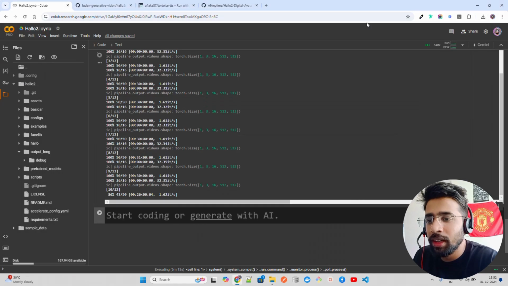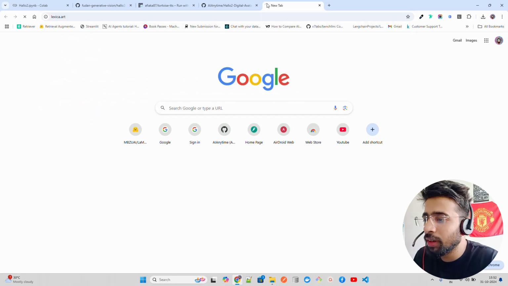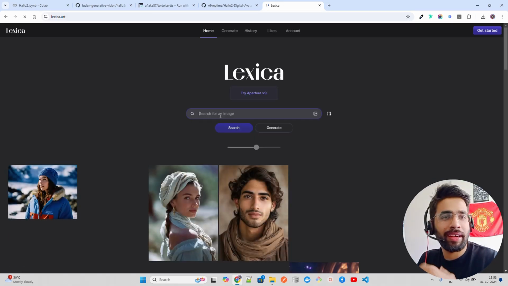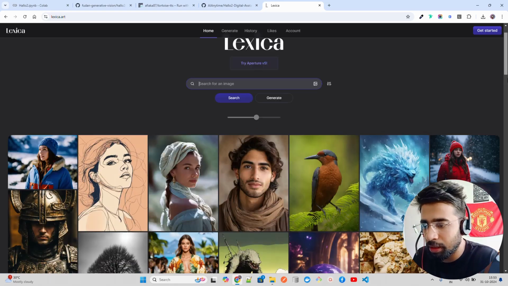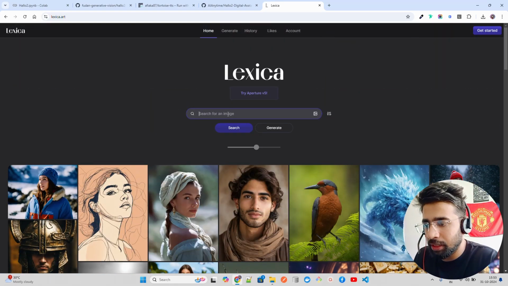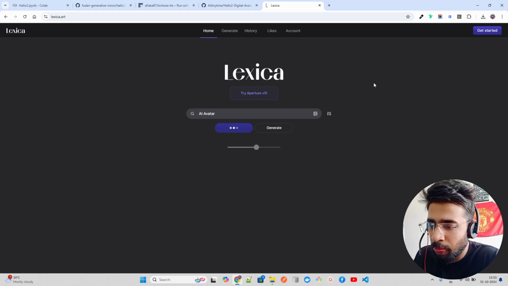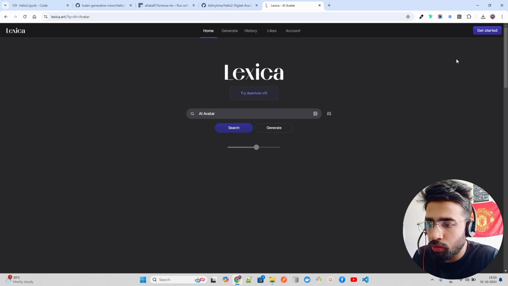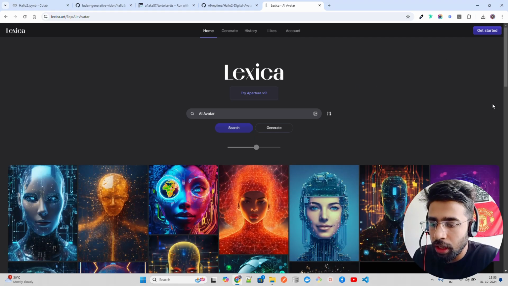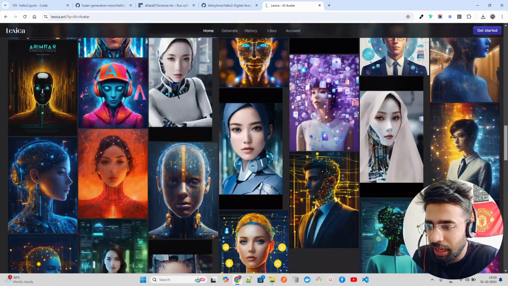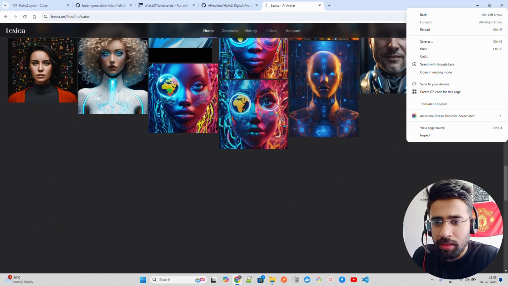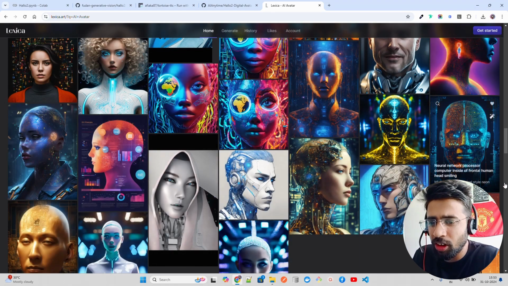And what you can also do, I'll show you a tool where you can get very good AI avatars and humans, like AI generated images, right? So you can take any one of the images and say, happy something, right? You can take an AI avatar and find a bunch of images that you can probably use for lip sync and then do it with that. You can also do that, okay?